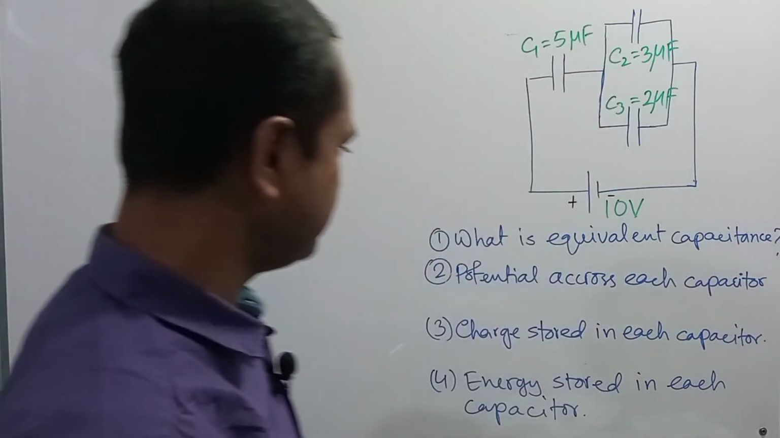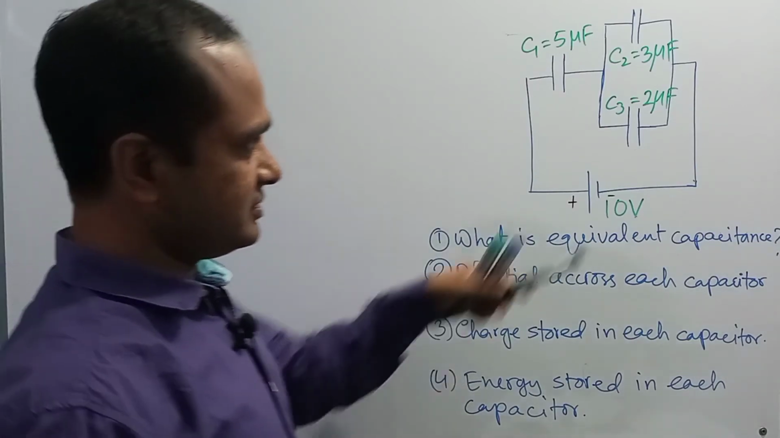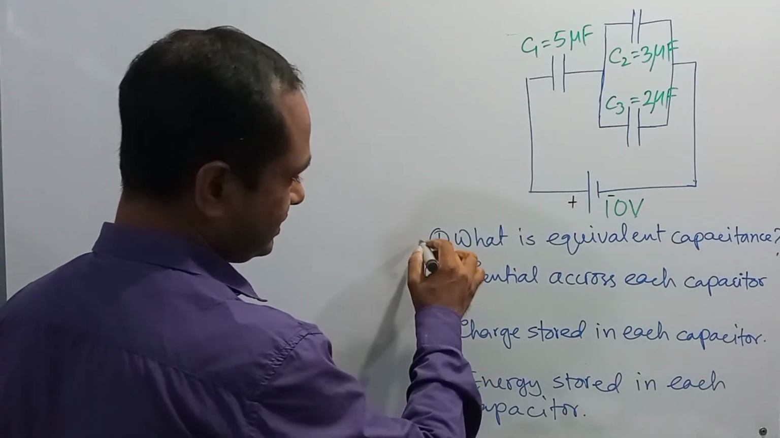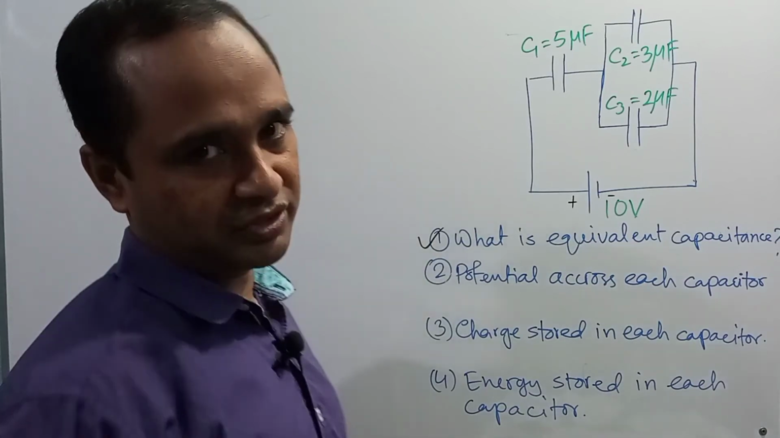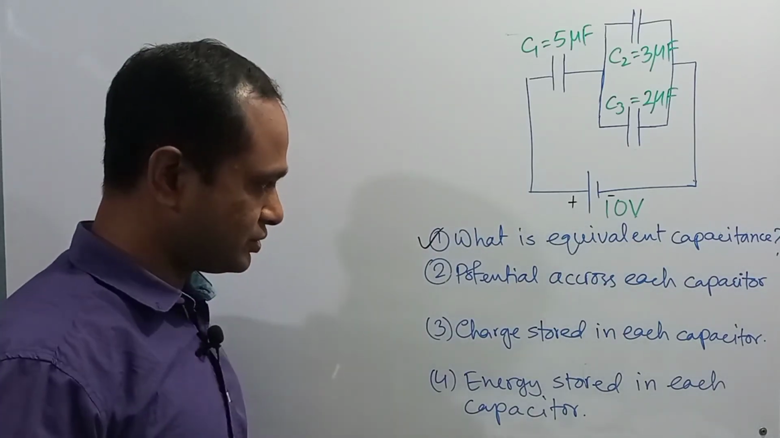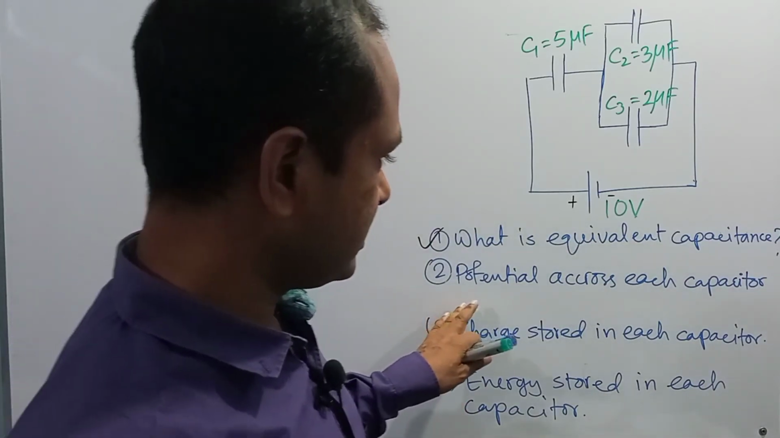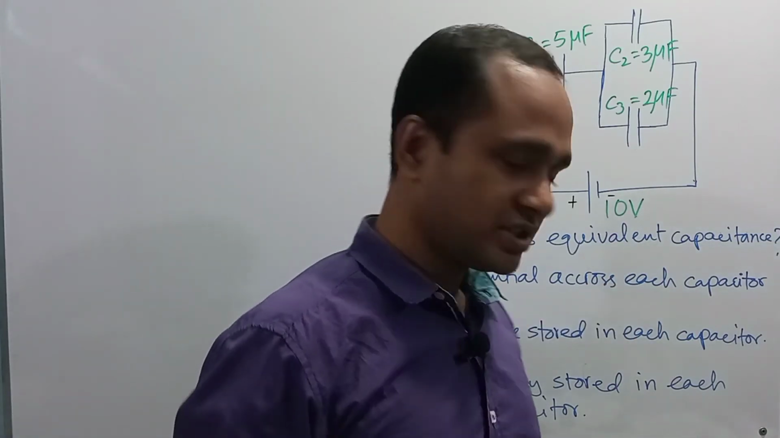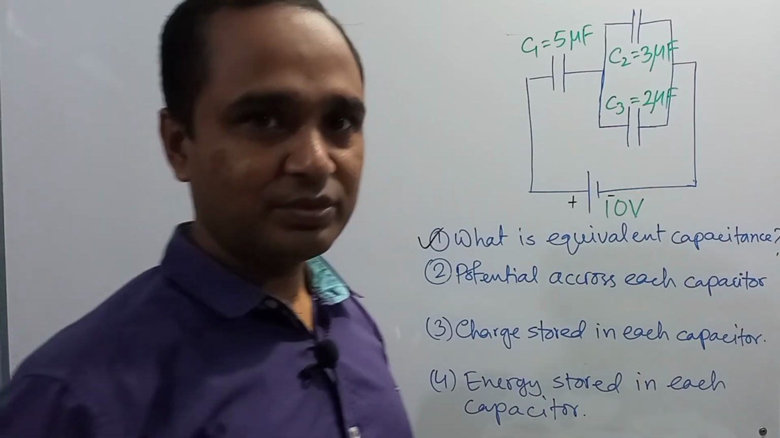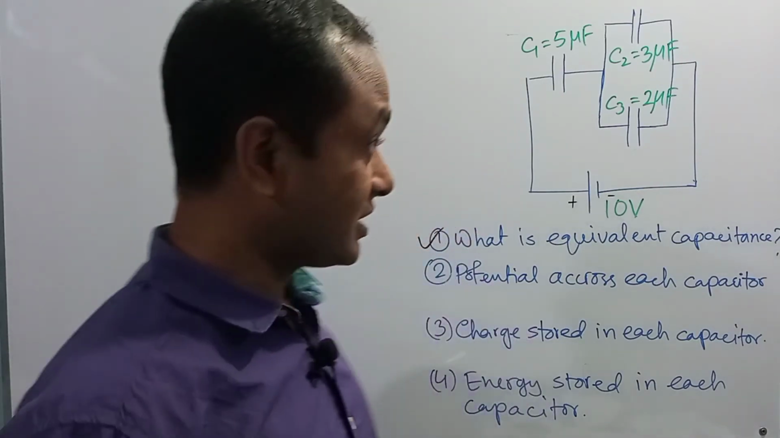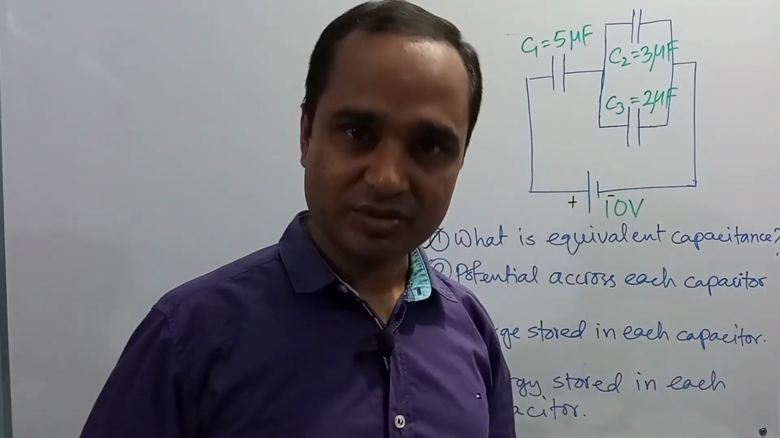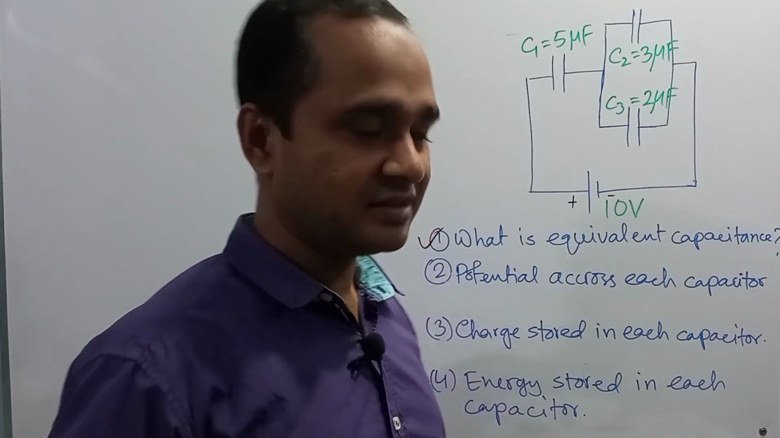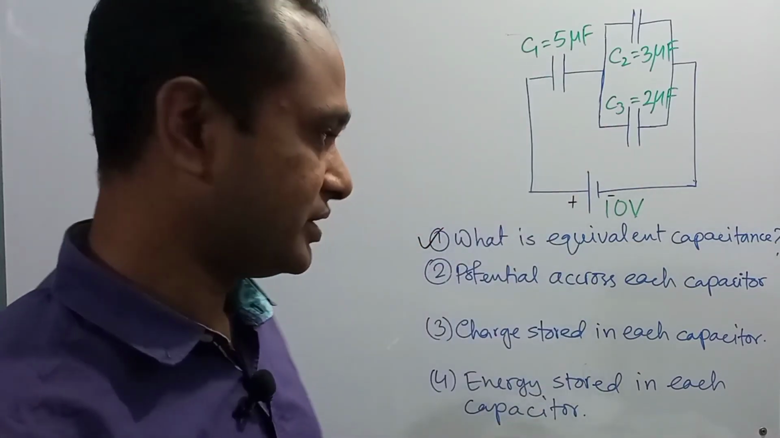Dear student, the equivalent capacitance of this circuit we have already calculated and the value was 2.5 microfarad. Now we are going to determine the potential across each capacitor. To do that, before that we need to determine the charge stored in the total circuit, or the charge stored due to the combination.